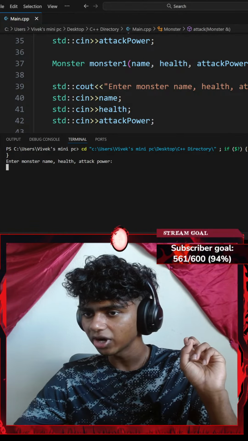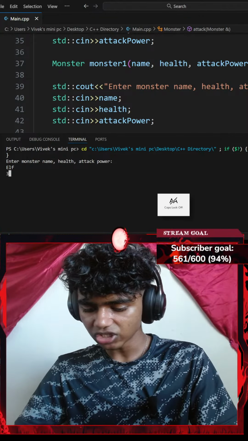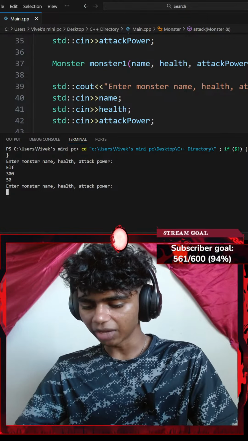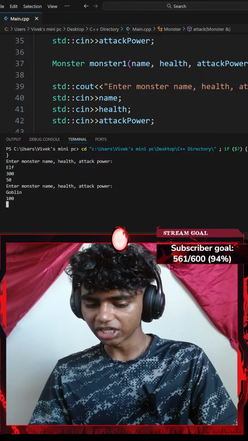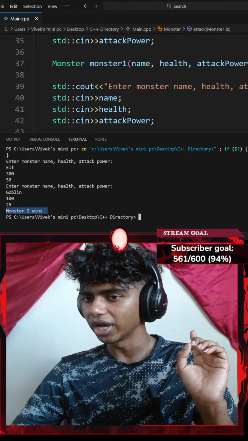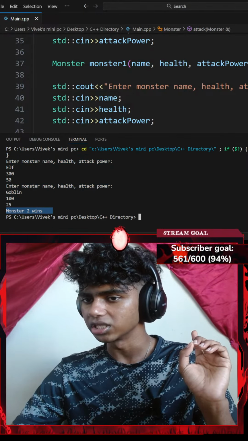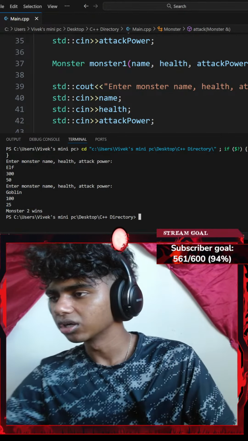Okay, it says enter a name. I'll go with something like Elf, and then Elf has 300 HP and maybe 50 attack power. Enter a name, I'll go with something like a Goblin. Goblin has 100 health and 25 attack power. Monster2 wins. Okay, so it directly exits the loop and says Monster2 wins. Although the Monster2 does look weaker.